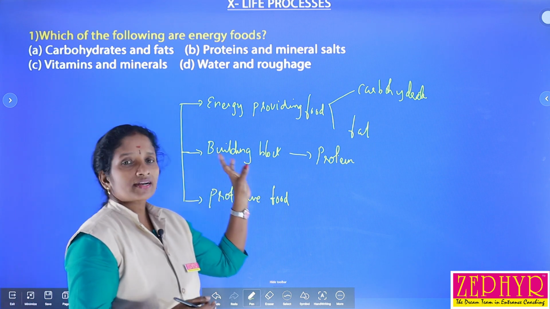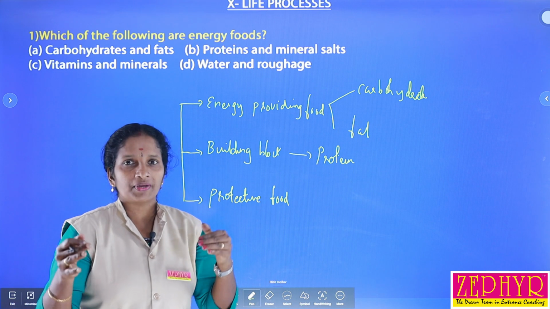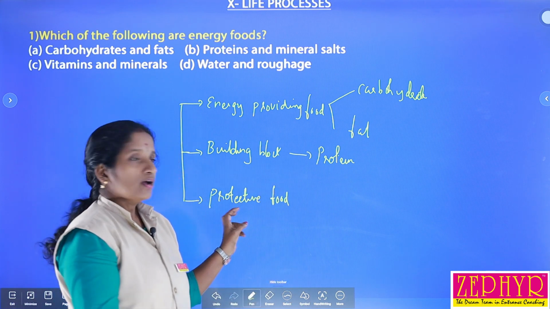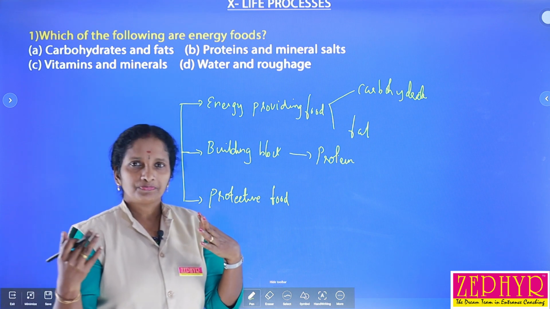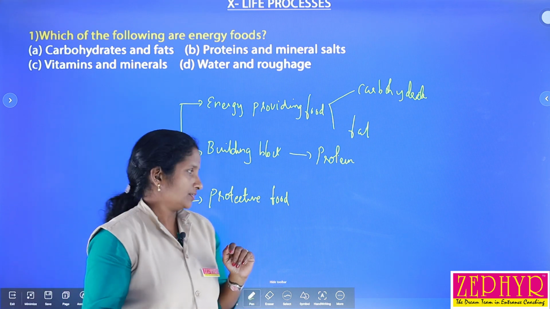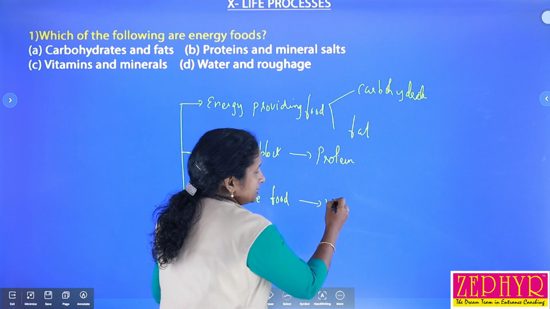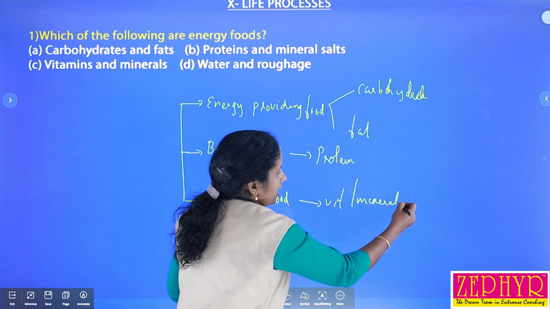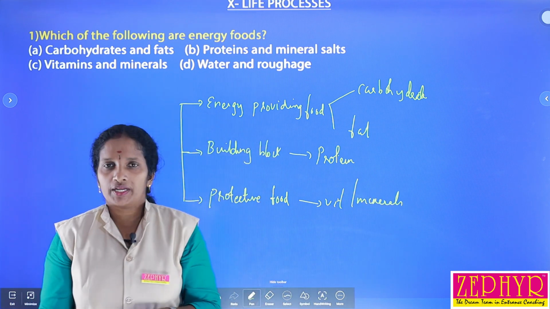So, proteins are considered building block molecules, that means our body is made up of proteinaceous compounds. And then protective food, that means they provide immunity. So, vitamins and minerals are considered protective food materials.